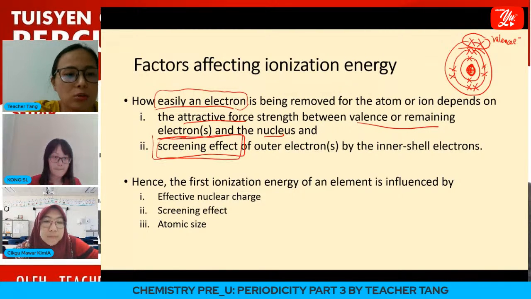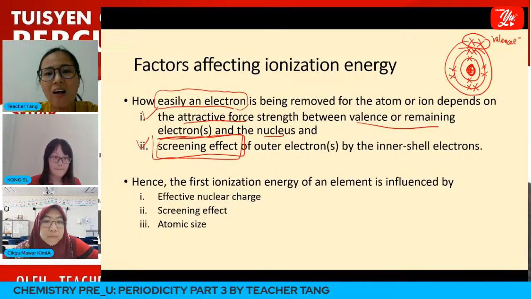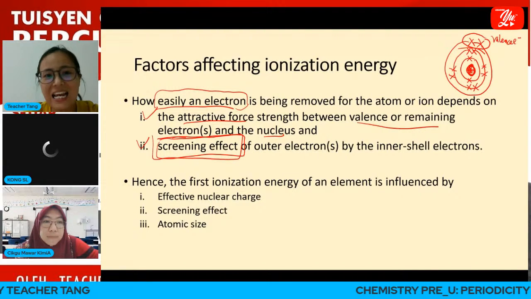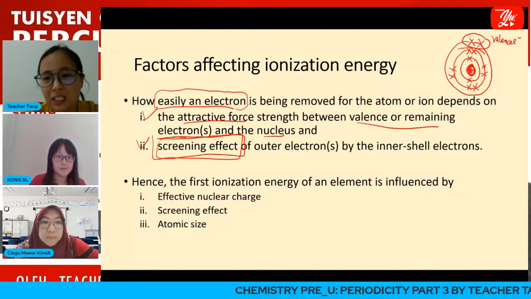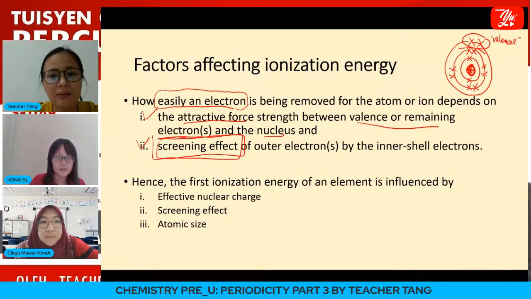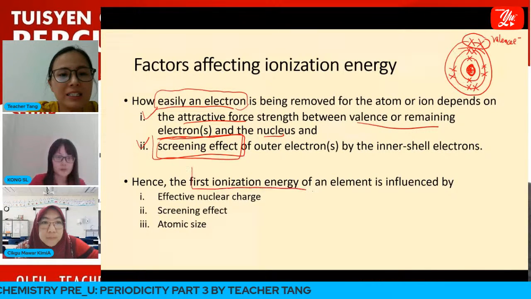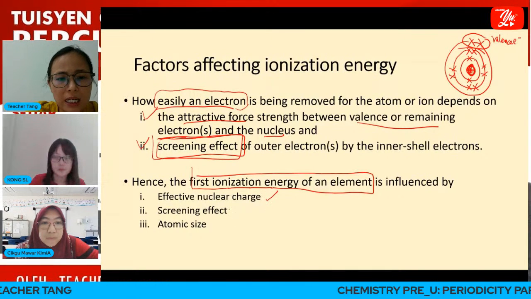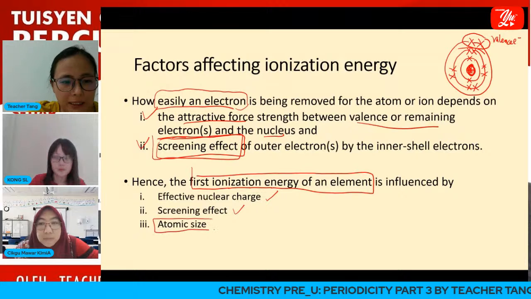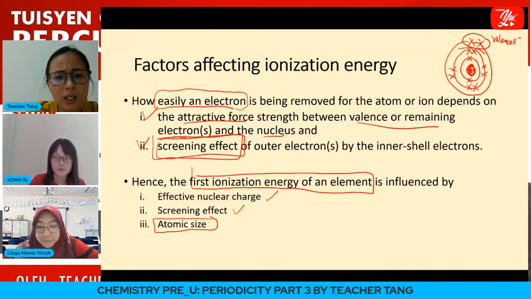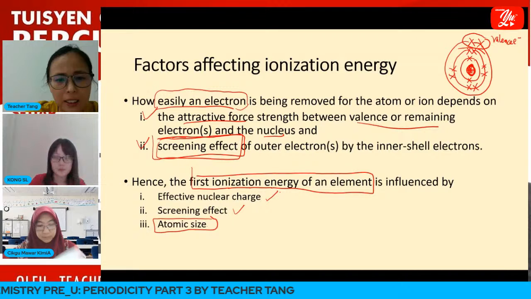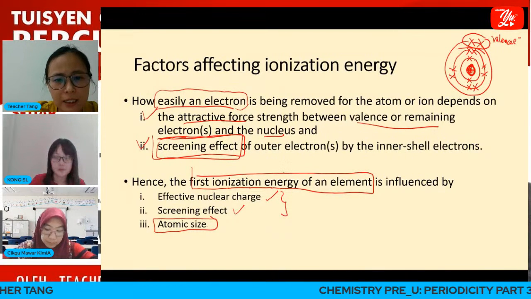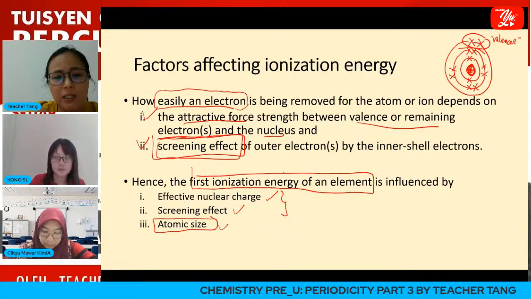These two effects affect how easily an electron is removed from the atom or ion. Therefore, the first ionization energy of an element is influenced by the effective nuclear charge, screening effect, and also the atomic size. Cikgu Shana already covered that atomic size depends on these two factors. So for the first ionization energy, besides depending on these two factors, it is also affected by the atomic size.